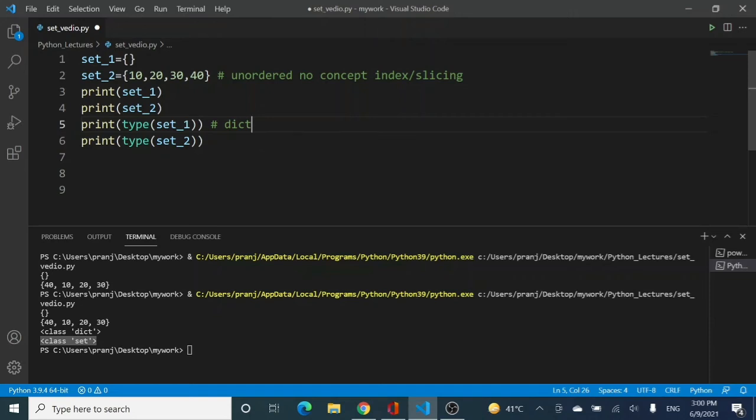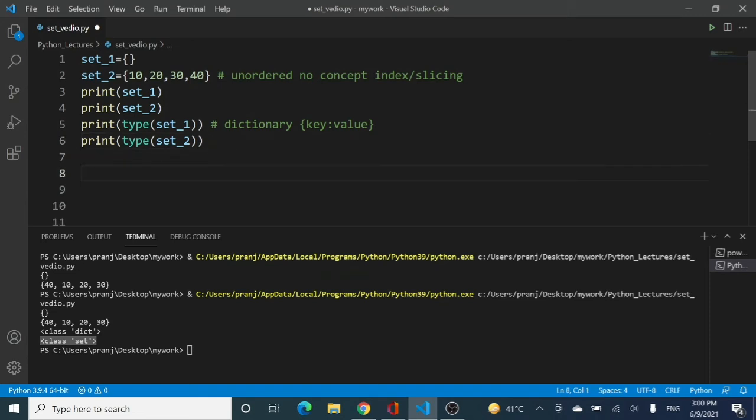In Python, dictionaries are also represented in curly brackets, but the difference is that a dictionary is a key value pair. So if I put empty curly brackets, that by default is interpreted as an empty dictionary, not as an empty set. So now the question arises: how can we define an empty set?